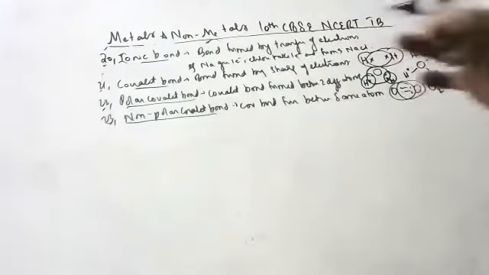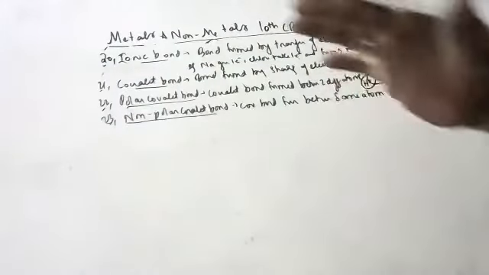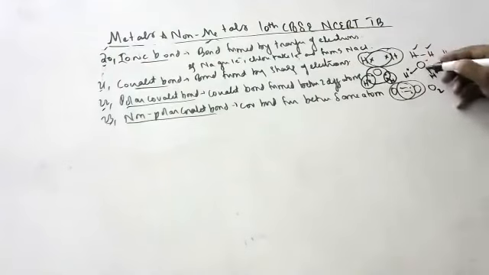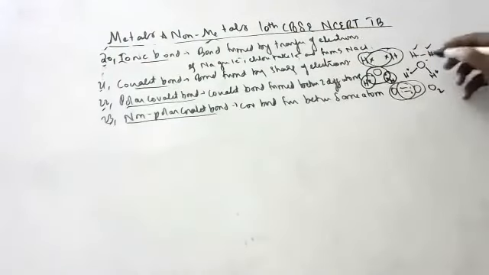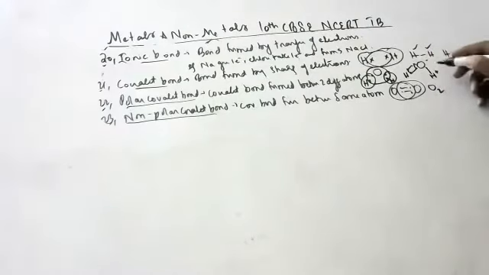Because oxygen is more electronegative. When it is more electronegative, it will try to pull the shared electrons towards it. The shared electrons belong to both of them, but since oxygen is more electronegative, it will pull a little bit towards it. That's why it will get a slight negative charge, and hydrogen will get a slight positive.